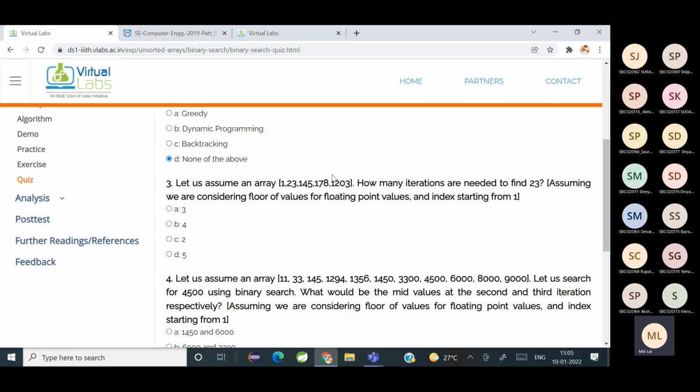So what are the elements left? 1 and 23. So the second iteration is done. So in the second iteration, which mid element came? It will be 1. So in the second iteration also the number 23 is not found, so how many iterations are required? 3.